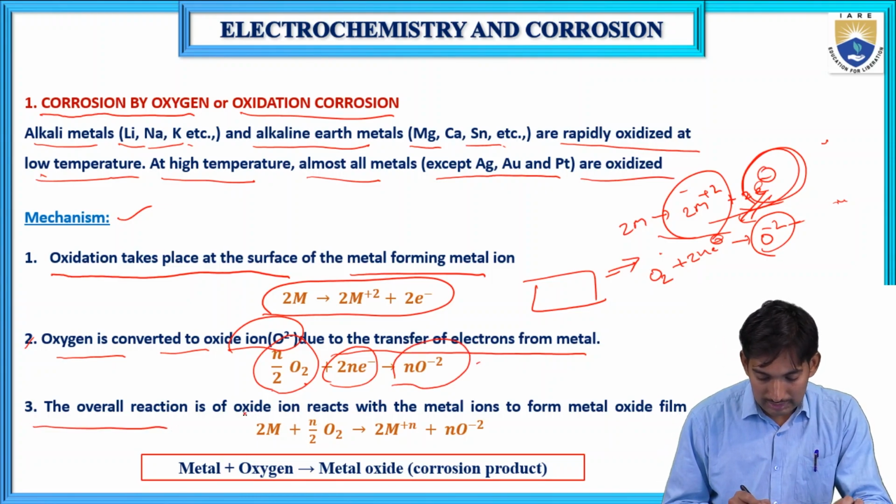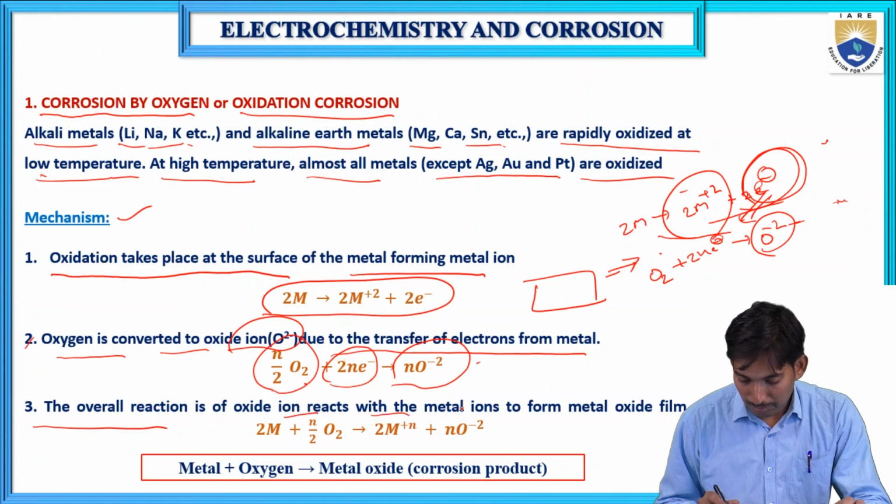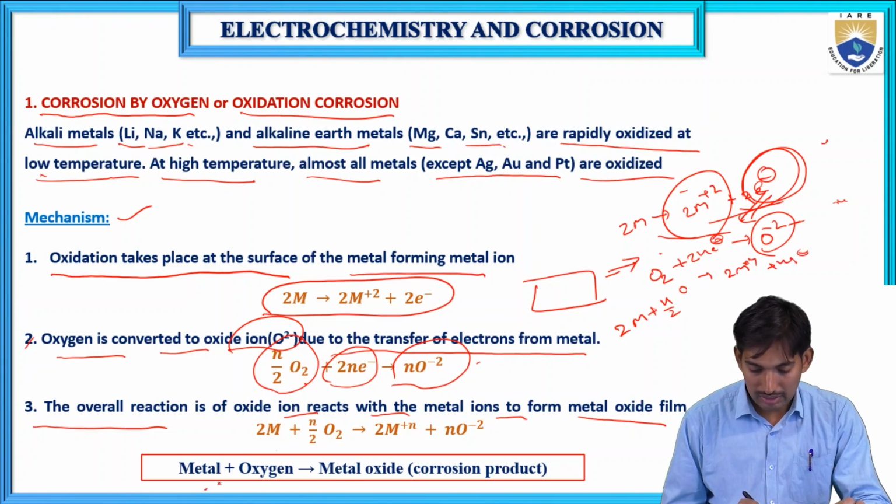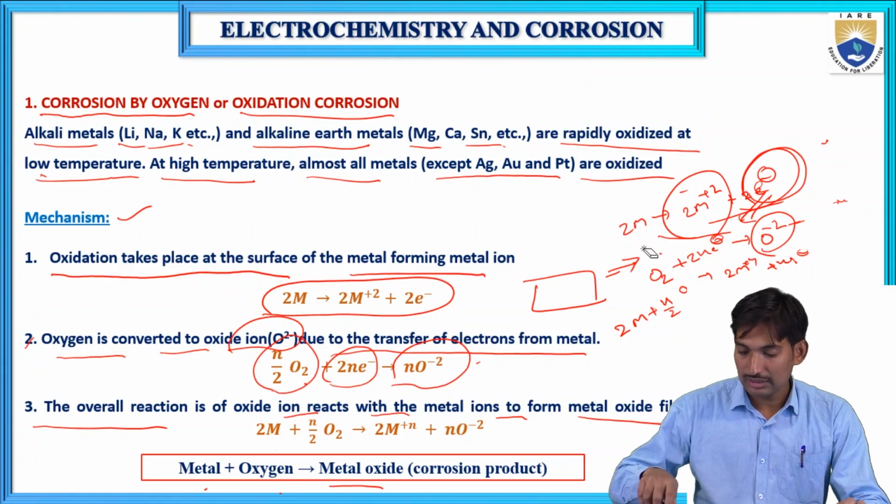The overall reaction is that oxide ions react with metal ions to form metal oxide films: 2M plus n/2 O2 forms 2M^n+ and nO2-. This metal and oxygen form metal oxide.